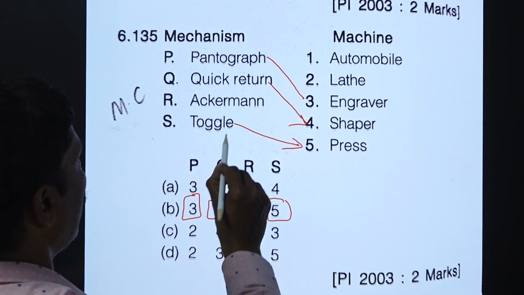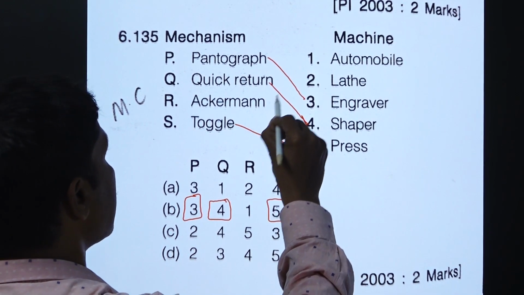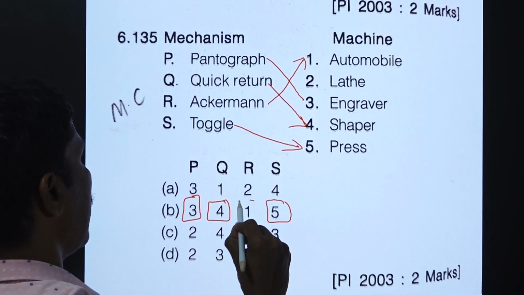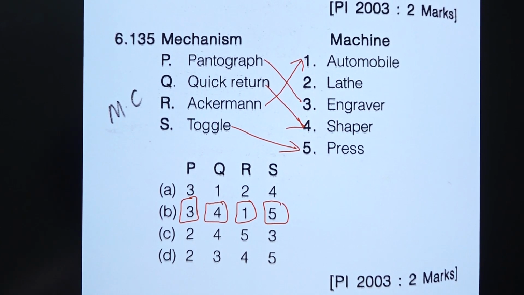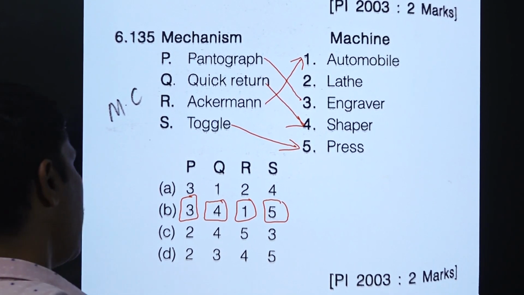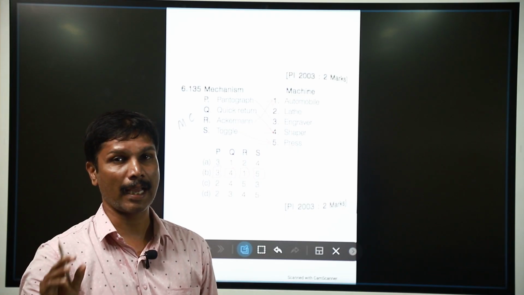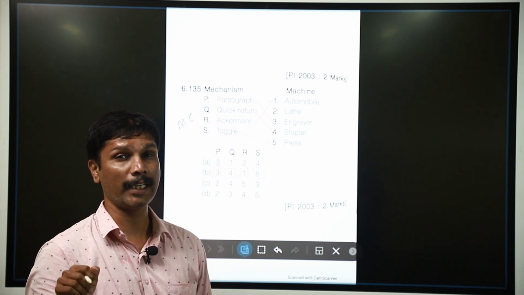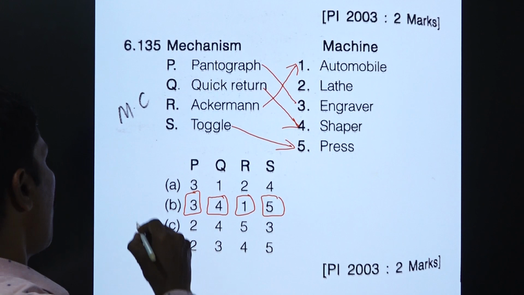And the remaining one, Ackerman, is used in steering. Ackerman steering is famous because Ackerman steering consists of only turning pairs, whereas Davis steering consists of both sliding pair and turning pair. It is used in automobiles. So option B is right.